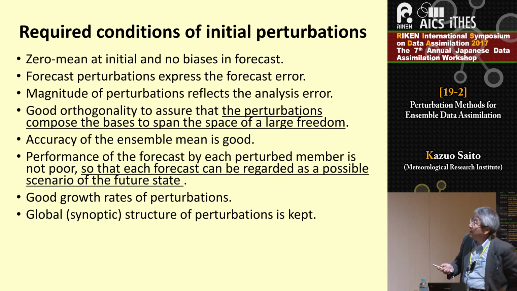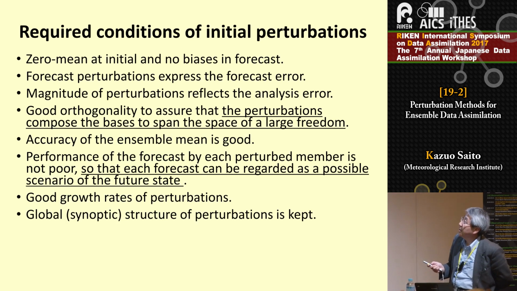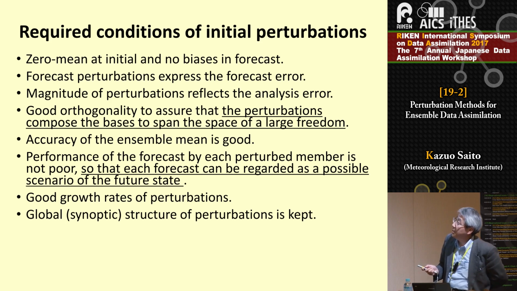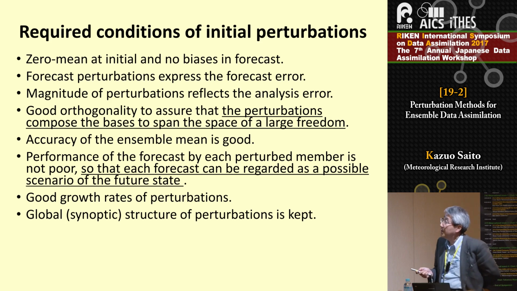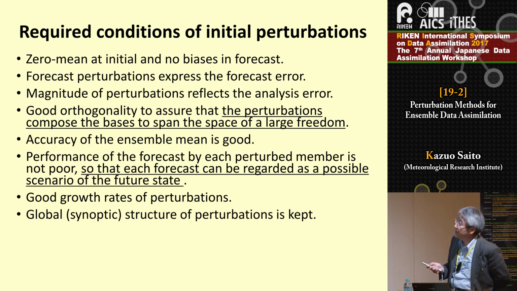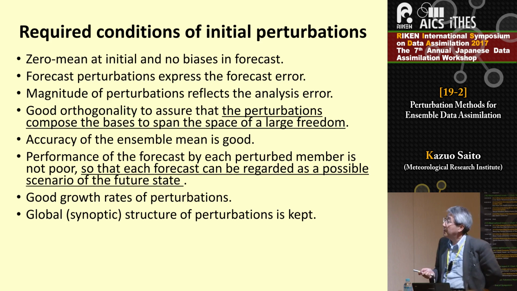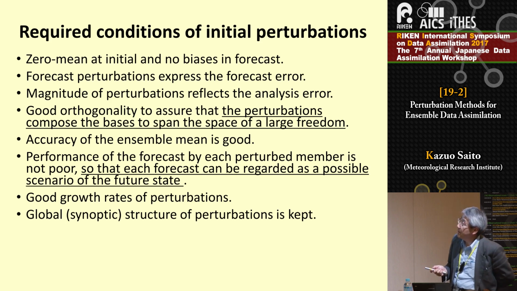So this slide lists the required conditions of initial perturbations. Maybe the initial perturbation needs zero mean at initial and no biases in forecast. And forecast perturbation should express the forecast error. Magnitude of perturbations reflects the analysis error. And good orthogonality, to assure that the perturbations compose the basis to span the space of a large freedom. And accuracy of the ensemble mean must be good. And the performance of the forecast by each perturbed member should not be so poor,